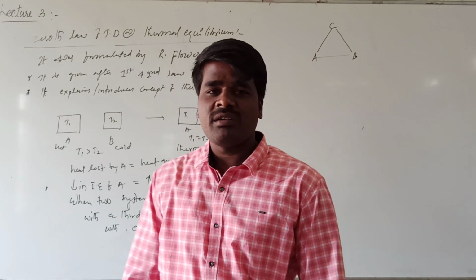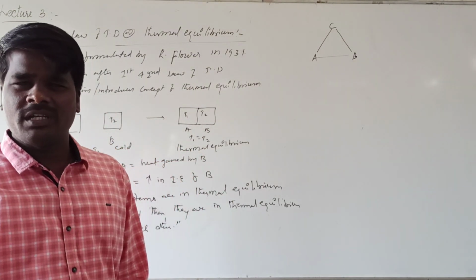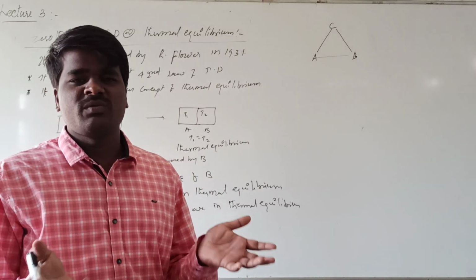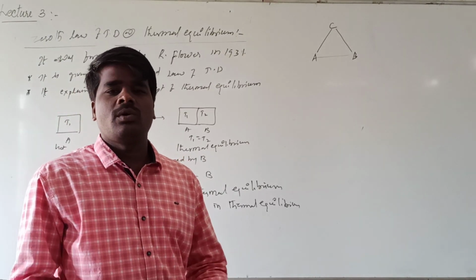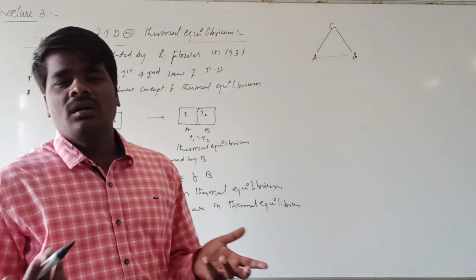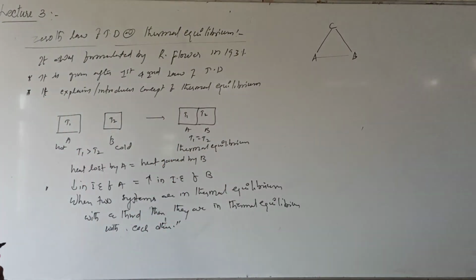We have only the zeroth law statement. There is not much application of it. It only tells us about the concept of thermal equilibrium. What is meant by thermal equilibrium? When two bodies have the same temperature, we say they are in thermal equilibrium with each other. Hope it is clear.